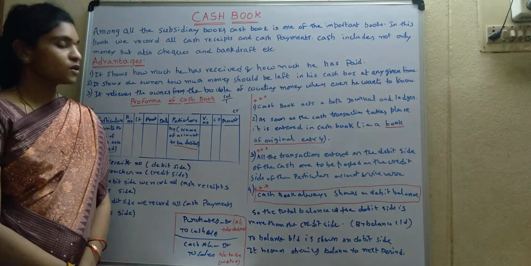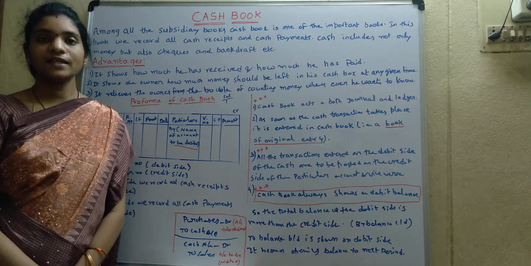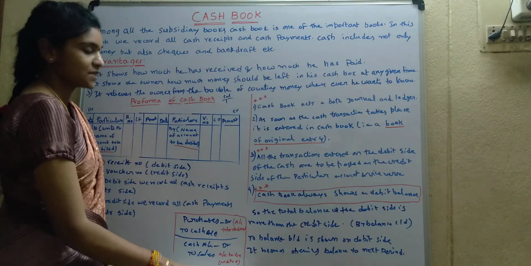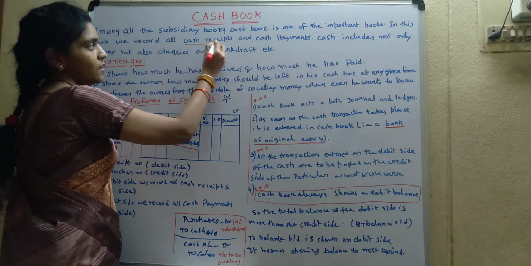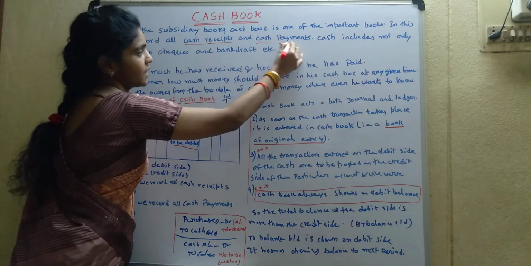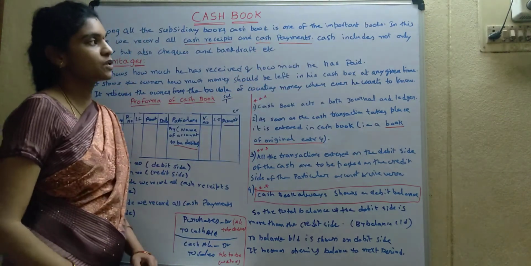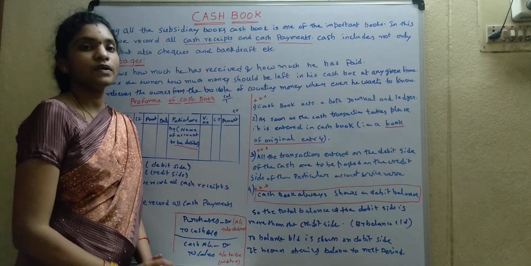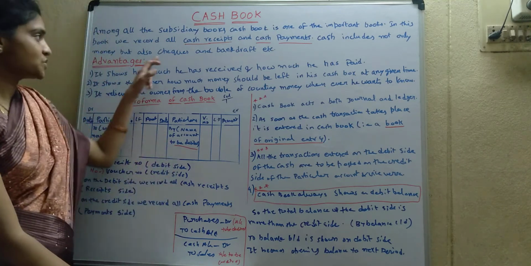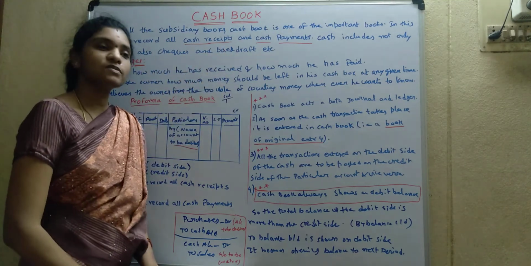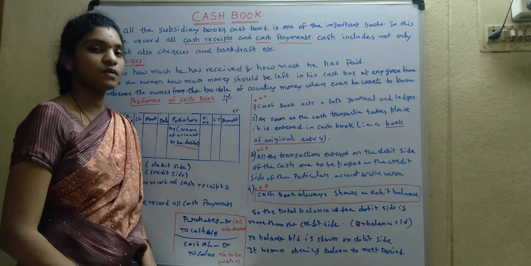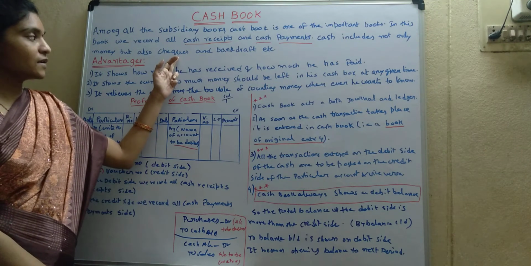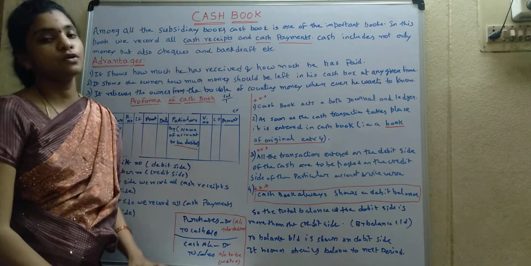In this we record only cash receipts and cash payments. Nowadays, only cash payments and cash receipts we can't make, so we also include checks and bank overdrafts. Banks also play a very important and crucial role in the business now. So that's why we also record checks and bank drafts in the cash book.